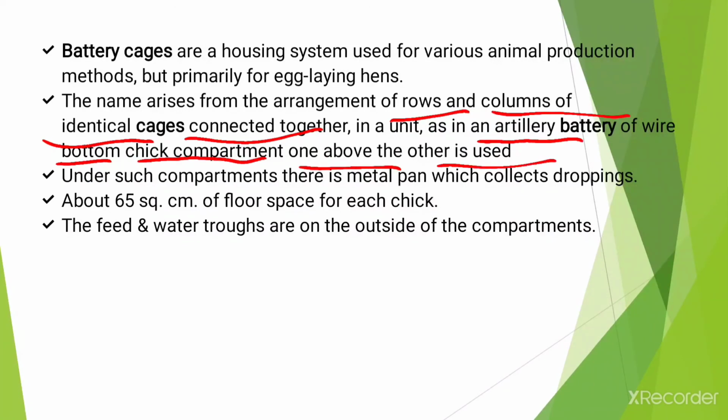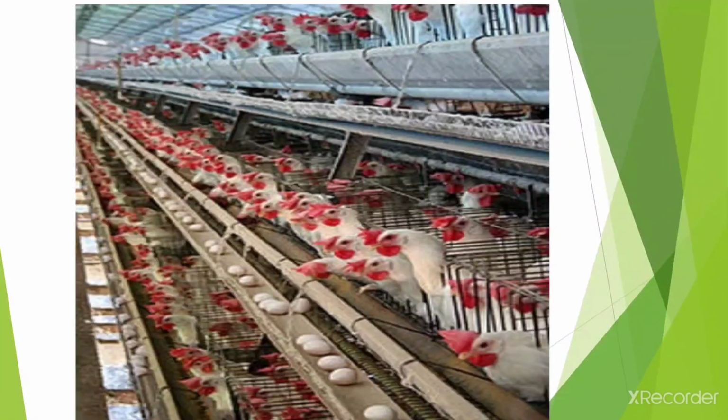Okay, and under such compartments there is a metal pan which collects the droppings, and about 65 square centimeter of floor space for each chick is considered adequate in case of battery system. Okay, and the feed and water troughs are placed on the outside of the compartment. And this is the example of battery cage system.